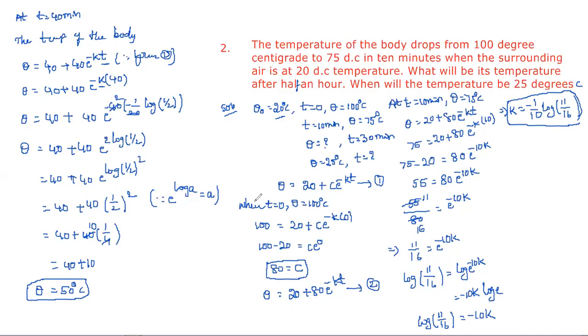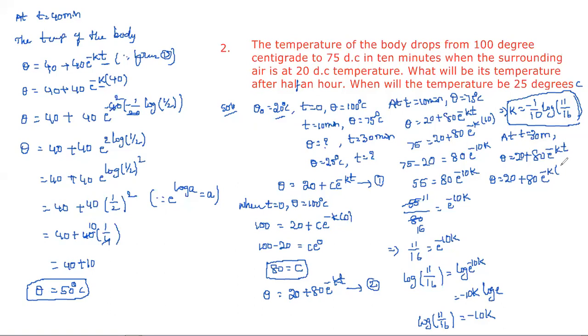Now we need to take the next condition. We need to find the temperature of the body at t is equal to 30 minutes. So at t is equal to 30 minutes, from equation 2 only, theta is equal to 20 plus 80 into e power minus k t.